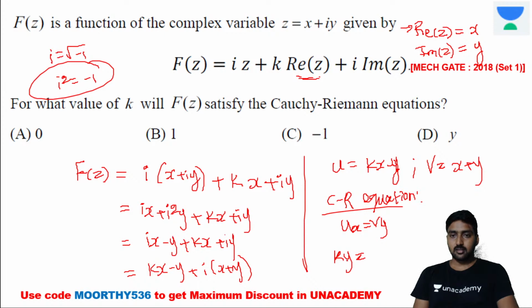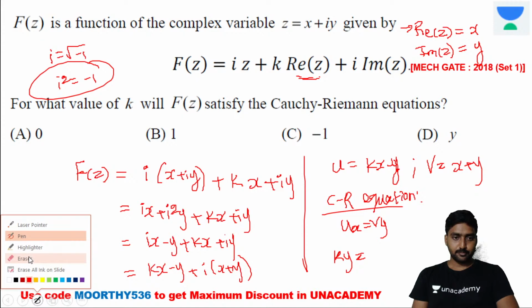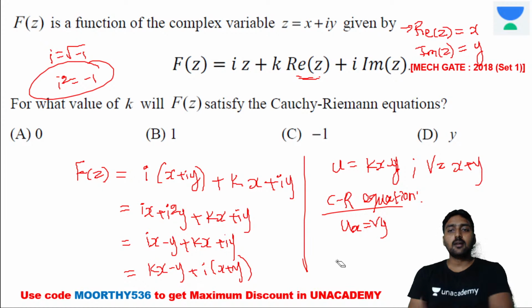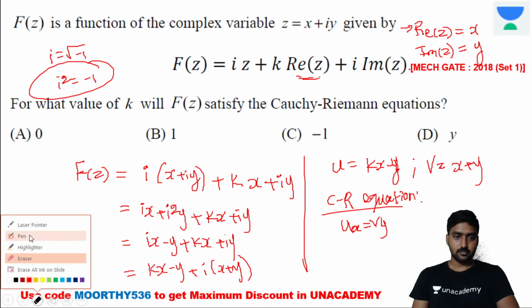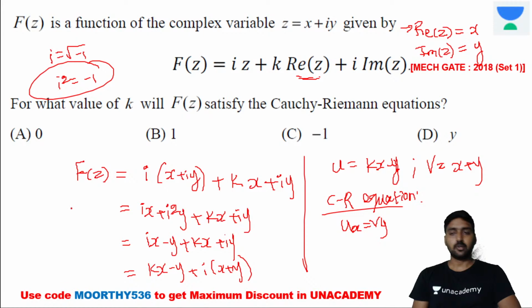Ux is k minus, sorry, it's k minus y, right? Yes, it's k with respect to x, k minus y. Oh, sorry, it's imaginary part is equal to I into y. So we need to substitute the I into y here. Then you will get directly. Okay, fine. So coming to this equation, ux is equal to k minus y. Vy is equal to 1. So this is what we are getting, right?